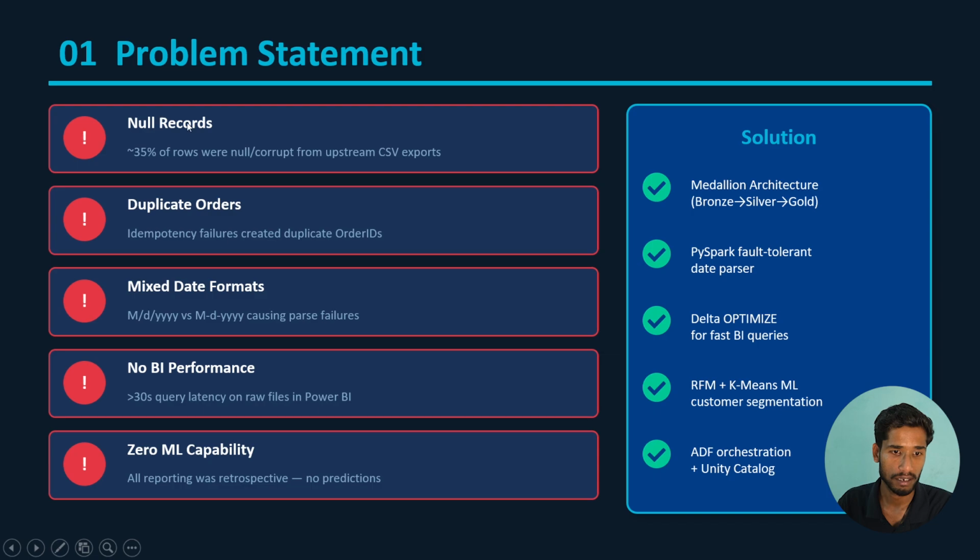Okay, in the problem statement, in the left corner you can see the problems that we have in our raw data. Null records, duplicate records, duplicate orders, multiple mixed date formats. Some people mention month first, then date, and some people mention date first and then month. These are the mixed date formats that we need to fix. No BI performance, definitely in the raw data we can't do any BI, and zero ML capability on raw data.